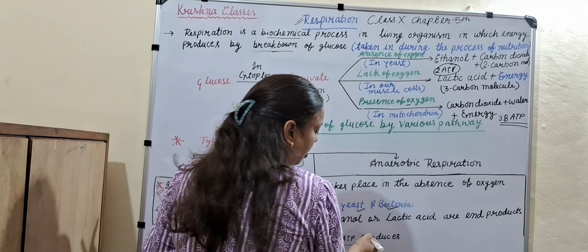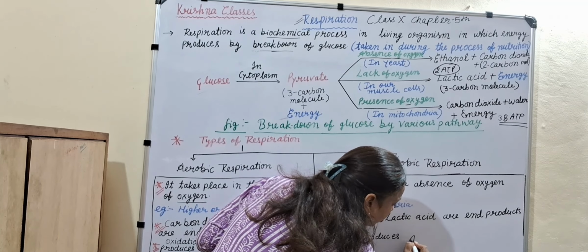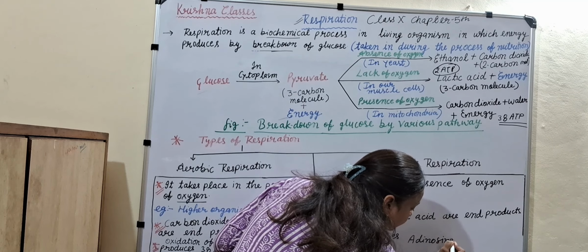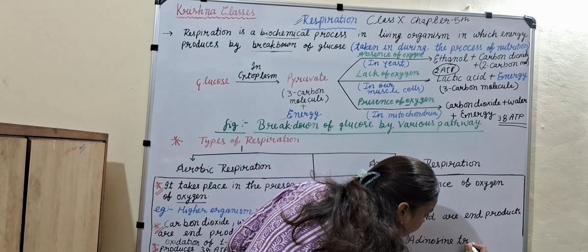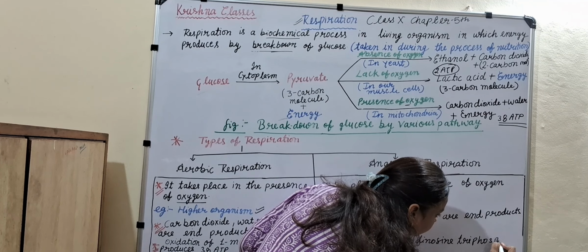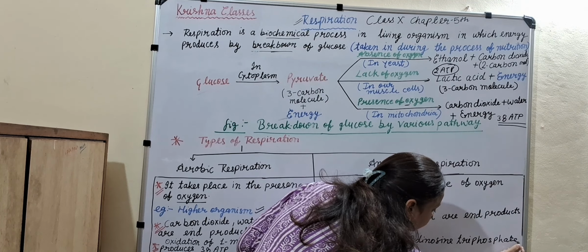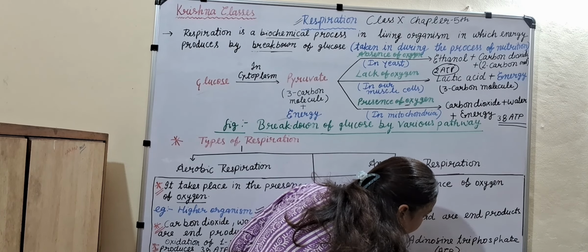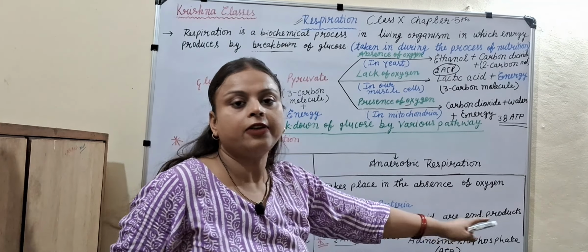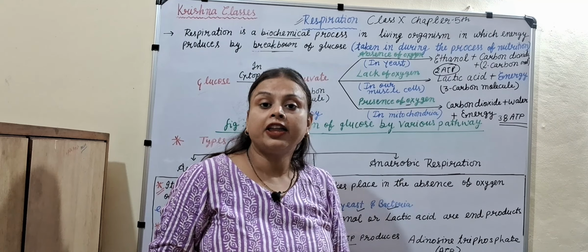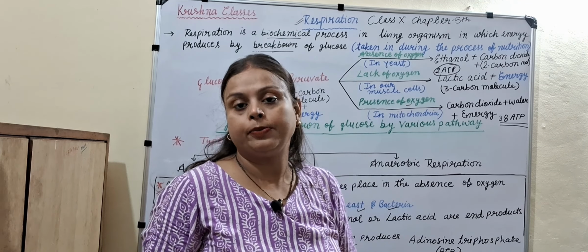What is the full form of ATP? Adenosine triphosphate. This is the ATP, adenosine triphosphate, the full form of ATP. Adenosine diphosphate is the full form of ADP.